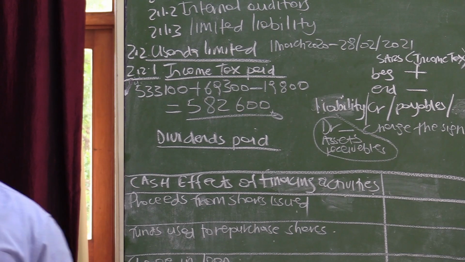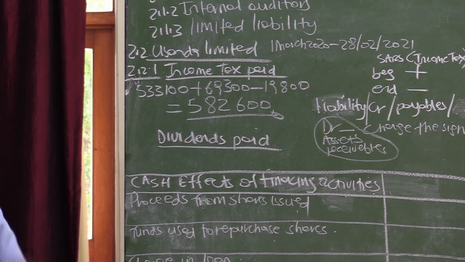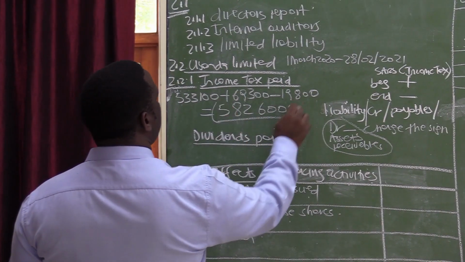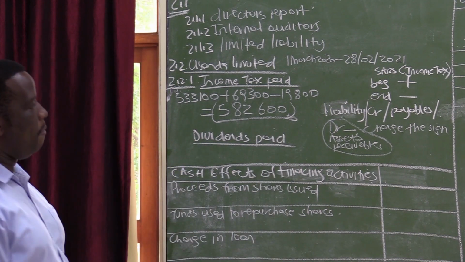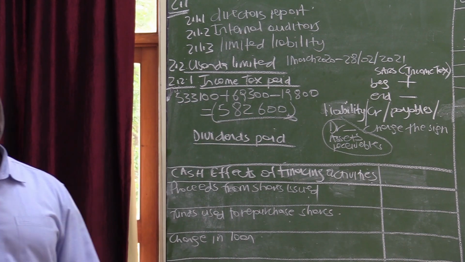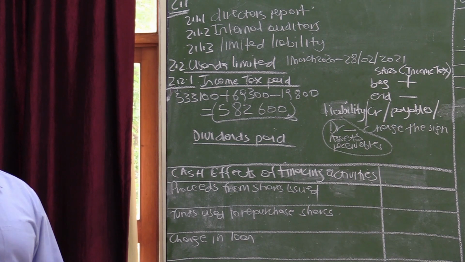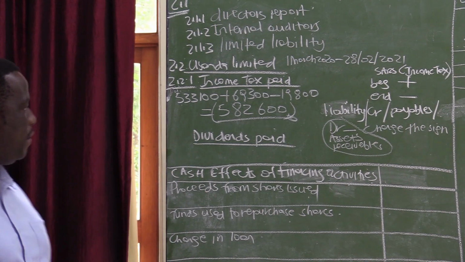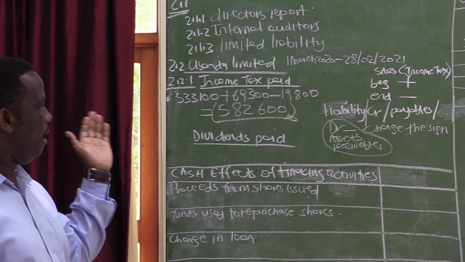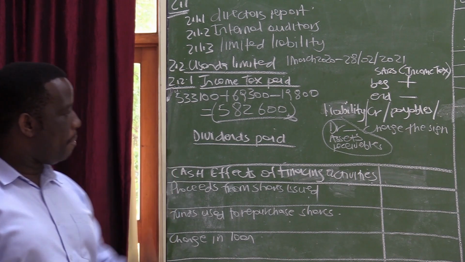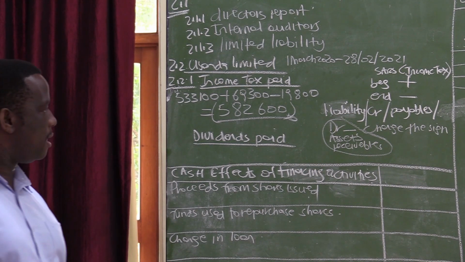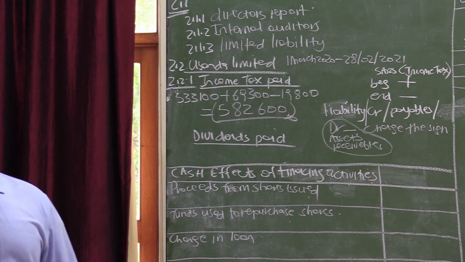Remember, when we are doing the cash flow statement, we want to calculate the exact amount that was paid. And this amount, when it is reflected under the cash flow, it will have to be put in brackets because it is an outflow. Remember, when you are writing it in the cash flow statement and do not indicate brackets, it will be marked wrong, because the cash flow statement must indicate the inflow and the outflow of cash. But if you did not include brackets in this calculation, it doesn't matter, it may be marked correctly. But it is important that when you are putting it in the cash flow statement, it should be in brackets. So the total amount paid to SARS is 582,600.